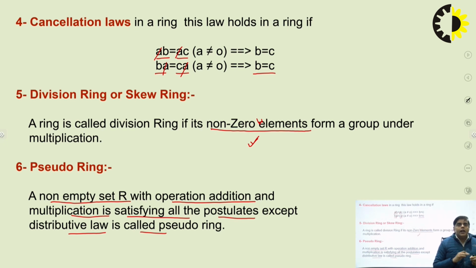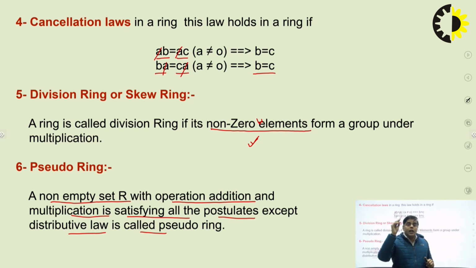If the set of elements of the ring forms an abelian group with respect to addition and a semi-group with respect to multiplication, but it is not following the 2 properties of distributivity, that means left distributive and right distributive, but it is following the first 7 properties, then in such a case we will call this ring a pseudo ring.